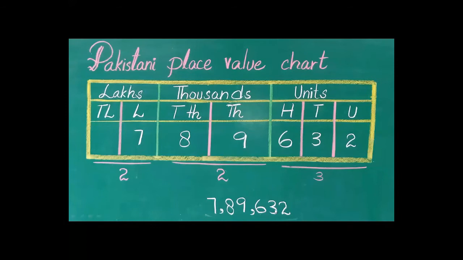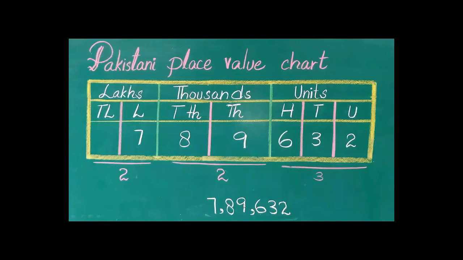So starting from the right side, 2 comes at the place of units, because it is the first digit from the right side but the last digit from the left side. 3 comes at the place of tens, and 6 comes at the place of 100. The unit group is complete here. So the first group is of 3 in the Pakistani place value chart. Then one group ends here, and we put a comma here.